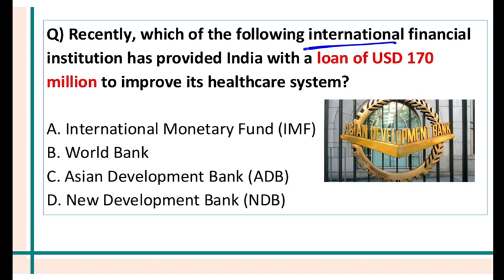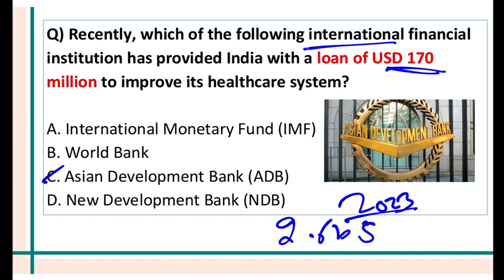Which international financial institution is giving India a loan of $170 million to improve our healthcare system? This is a loan given to India by Asian Development Bank, so that we can be more ready for future pandemics, and it will also improve our disease surveillance system. In 2023, by the way, ADB committed $2.6 billion of loan to India, 21,500 crore.